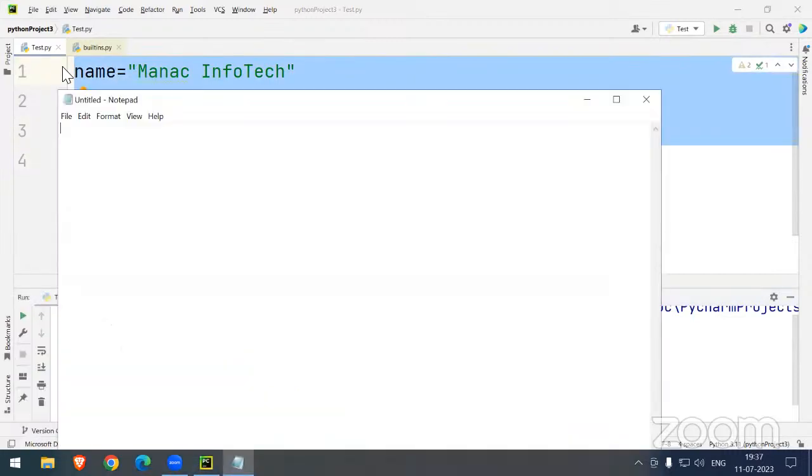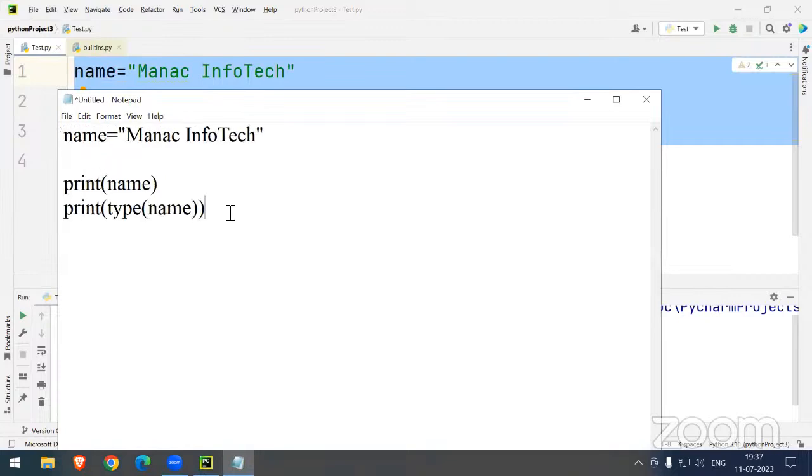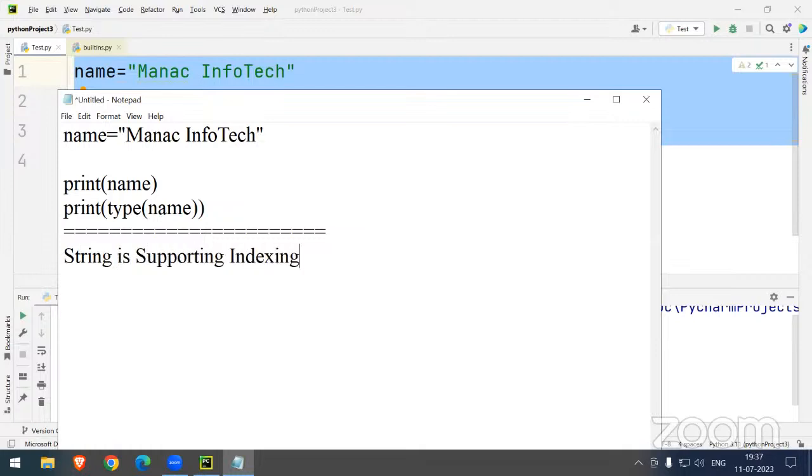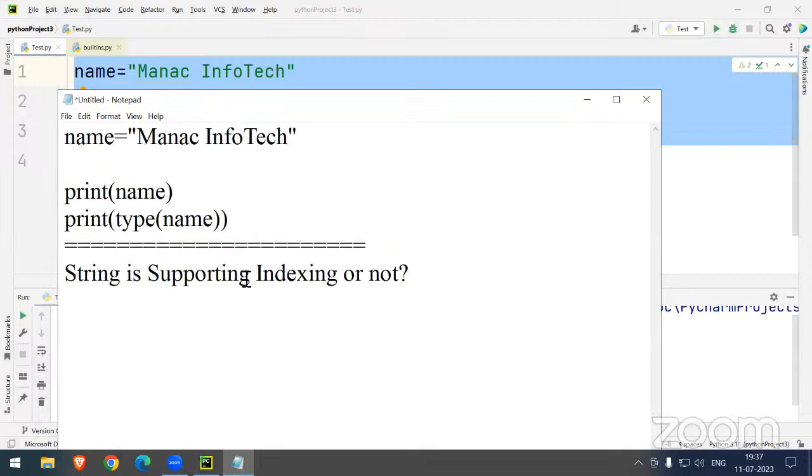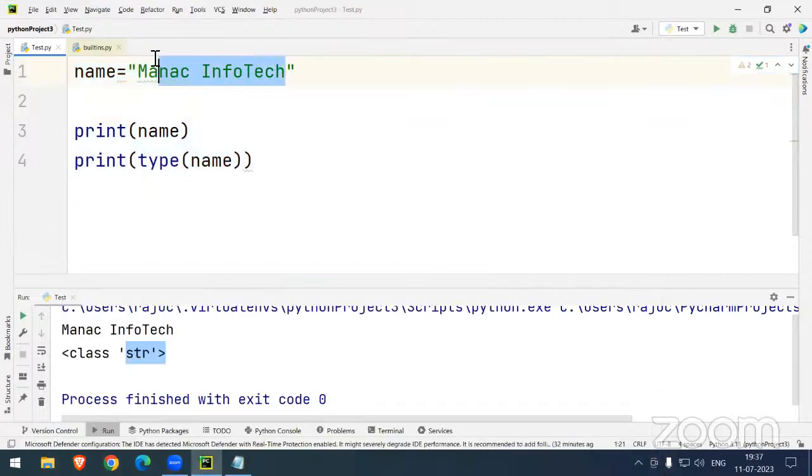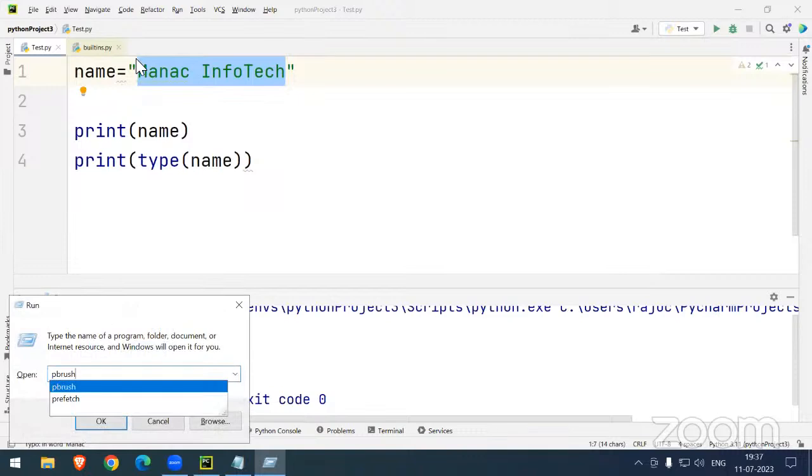So just copy this. I'm making separate notes for the string here. Next one. Sir, does string support indexing or not? Now we can see whether string supports indexing. What is indexing? I can tell you what indexing is. Let's copy this.